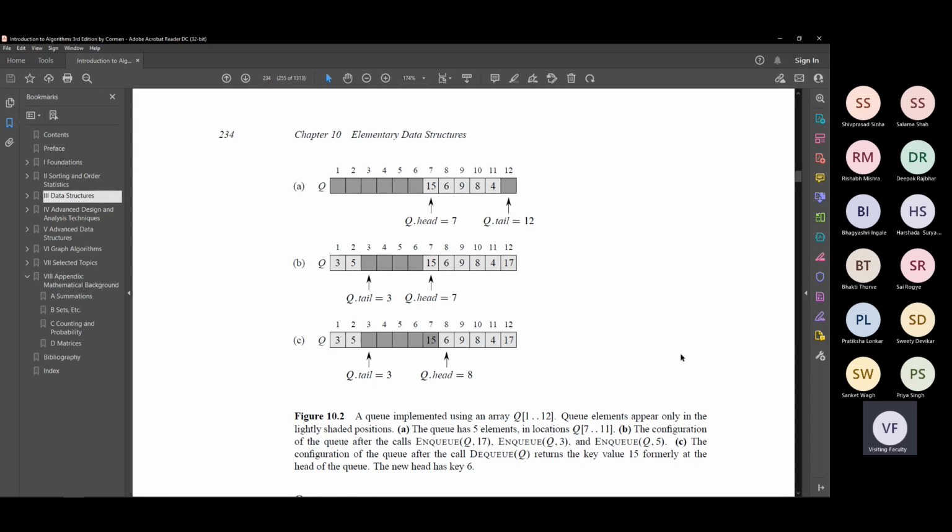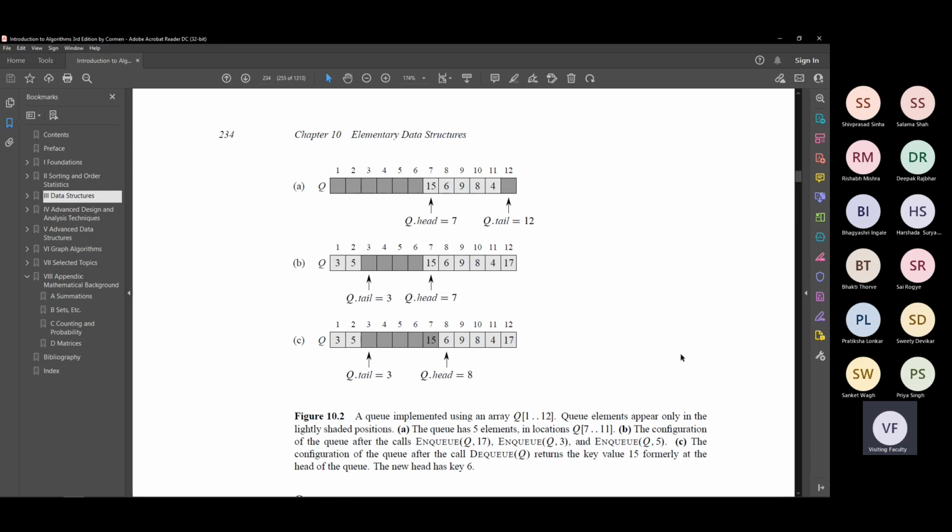Yeah, location number 12, right? So what does that mean? Whenever you enqueue, the new element gets stored at the current location of q dot tail, and then q dot tail will be changed to the next possible location. Okay, that is the idea.